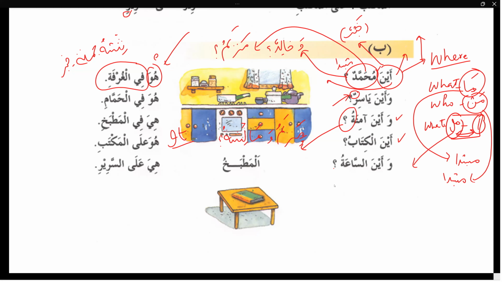The pronoun will replace ghairu aqil also. So if I change the sentence, ainal kitabani, what will be the answer? Where are the two books?